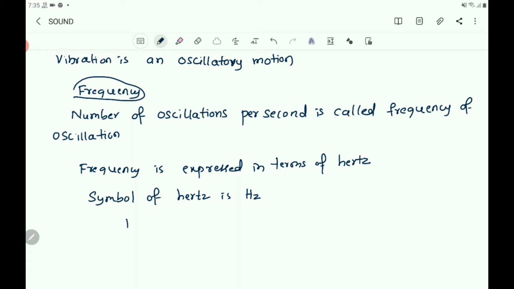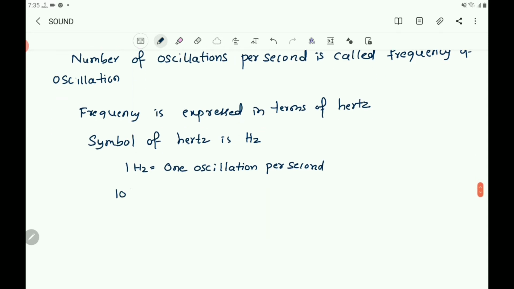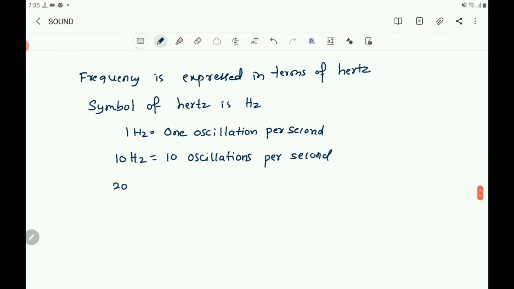And frequency of 1 hertz. So 1 hertz equals what? 1 oscillation per second. 1 hertz equals 1 oscillation per second, and 10 hertz equals 10 oscillations per second, and 20 hertz means 20 oscillations per second.